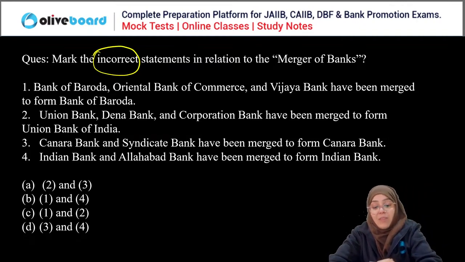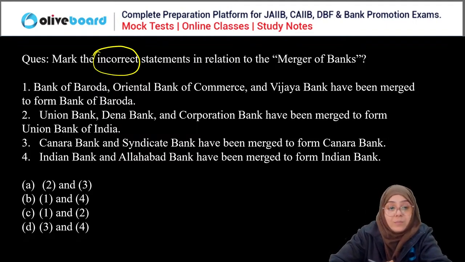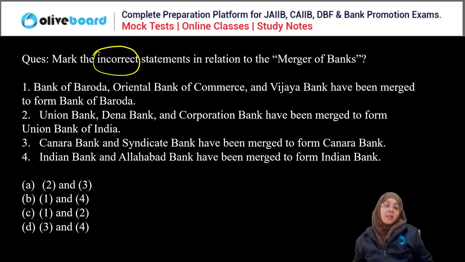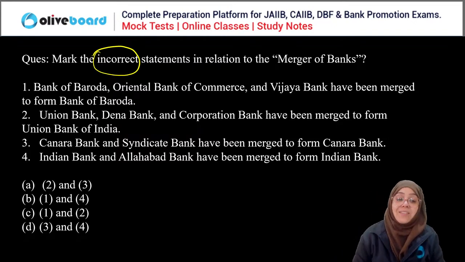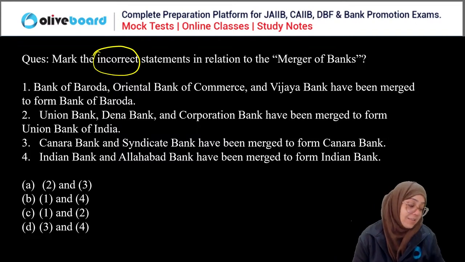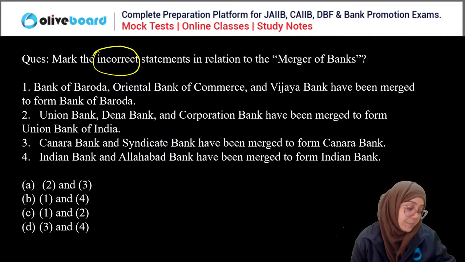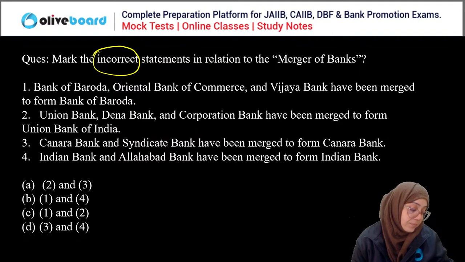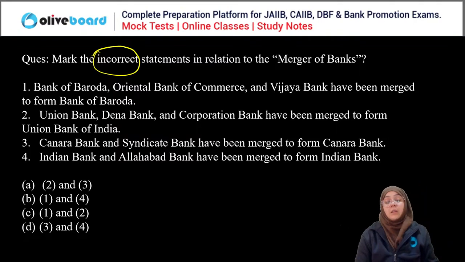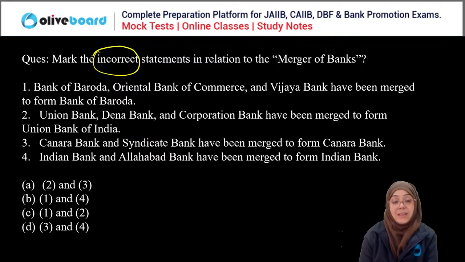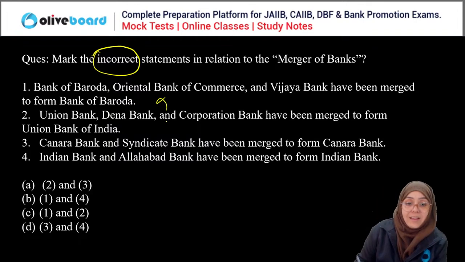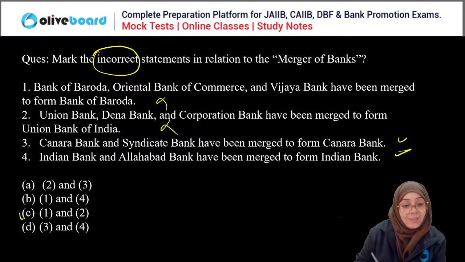Everyone, we can answer this question very easily. You can all answer this question, guys. We have to choose the incorrect statement regarding the merger of the banks. Gopal is saying C is the incorrect one. And everyone else? Everyone, please answer this question. Okay, so C. First and second are wrong, and third and fourth are the correct ones. Yes, so C is the correct answer.